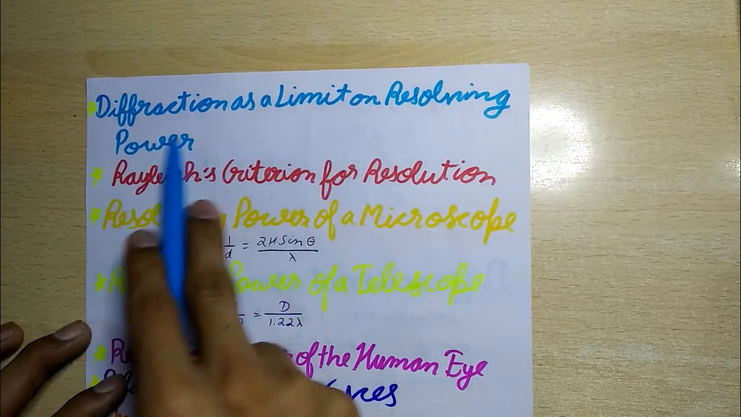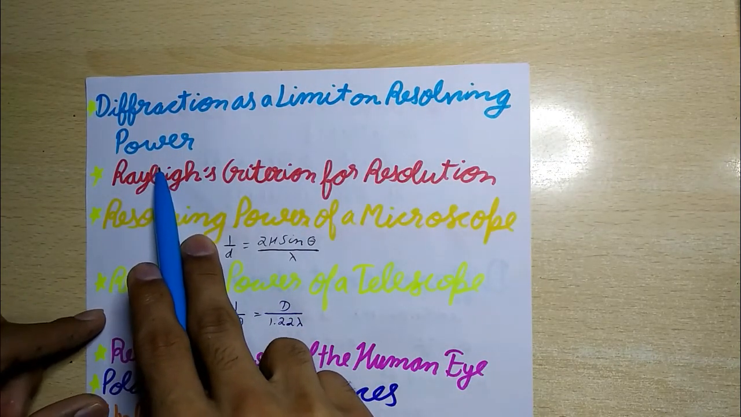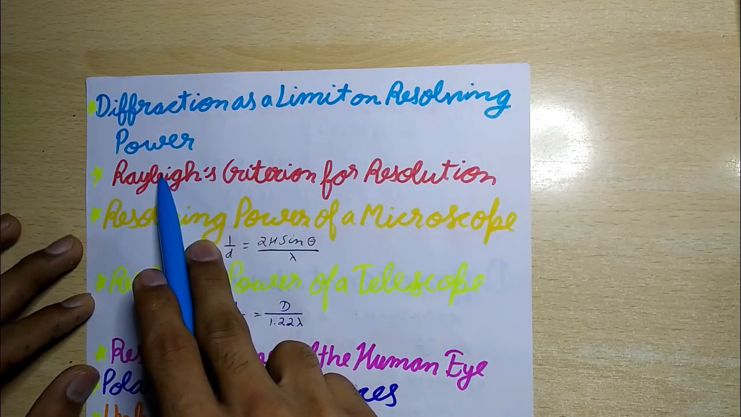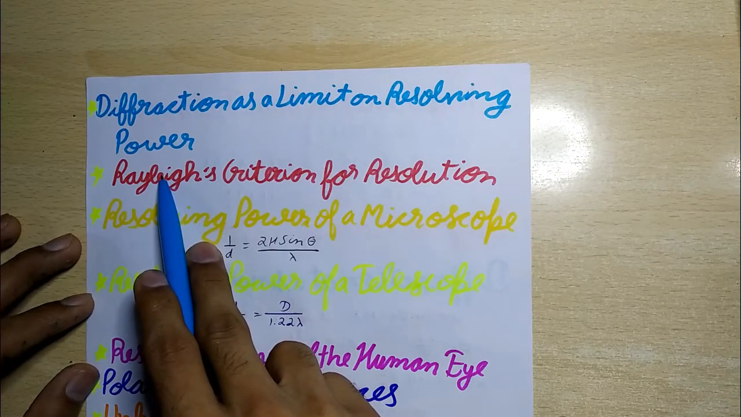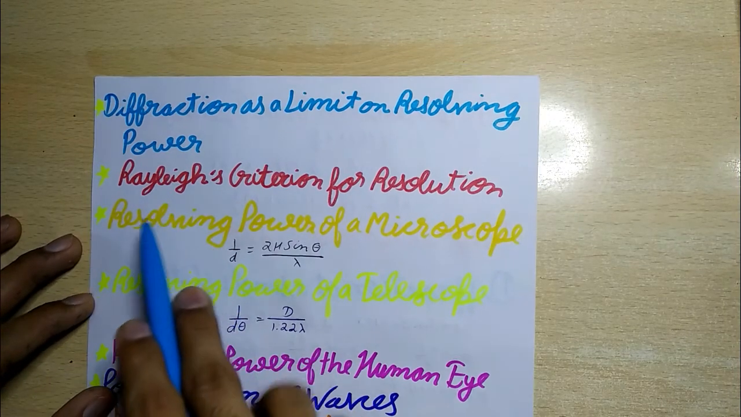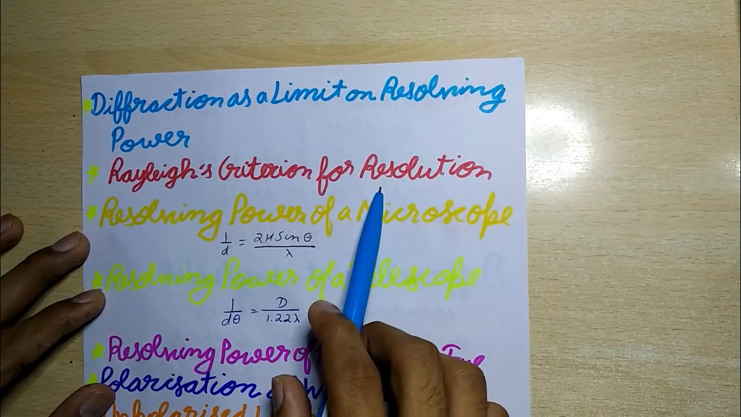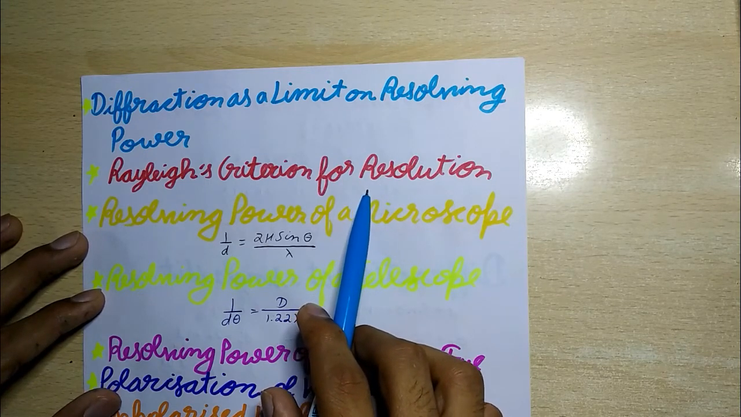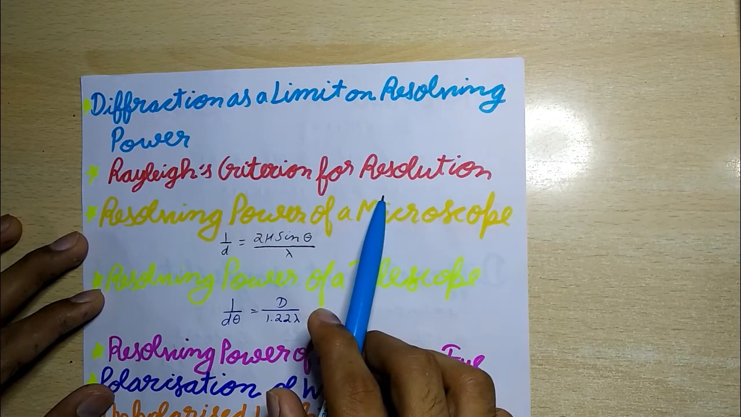Now next is diffraction as a limit on resolving power. All optical instruments like lenses, telescopes, microscopes, etc. act as apertures. Light passing through them undergoes diffraction. This puts a limit on their resolving power. Rayleigh's criterion for resolution: the images of two point objects are just resolved when the central maximum of the diffraction pattern of one falls over the first minimum of the diffraction pattern of the other.